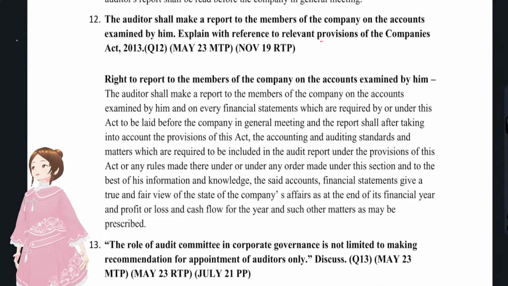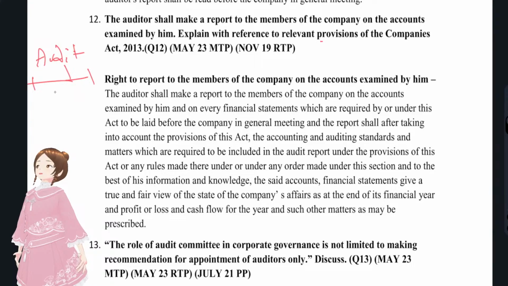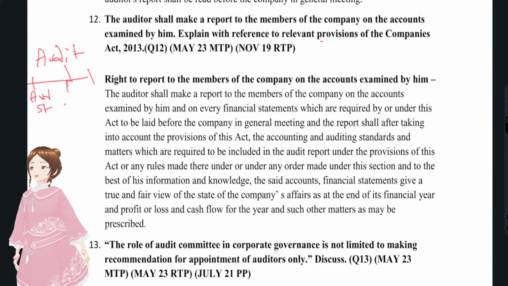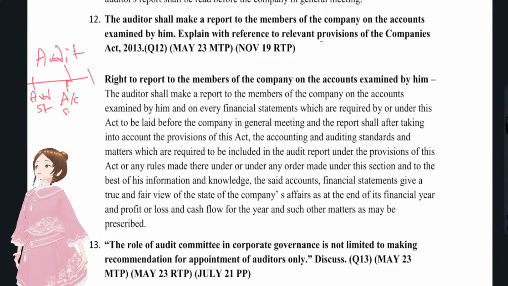First of all, there were two things. What will the auditor do? The auditor will do audit. Audit has to be done as per professional, legal, and regulatory requirements, as per auditing standards. Professional is auditing standards, and since he does audit of financial statements, he also has to check accounting standards or accounting policies. And legal and regulatory requirements: audit has to be done as per law, right?